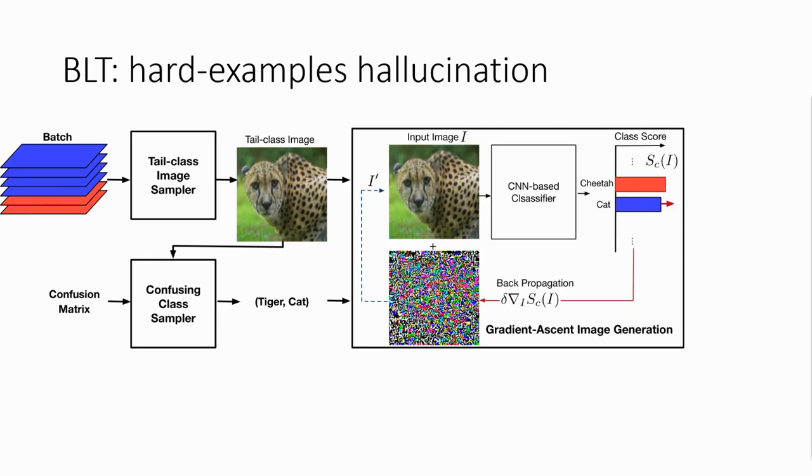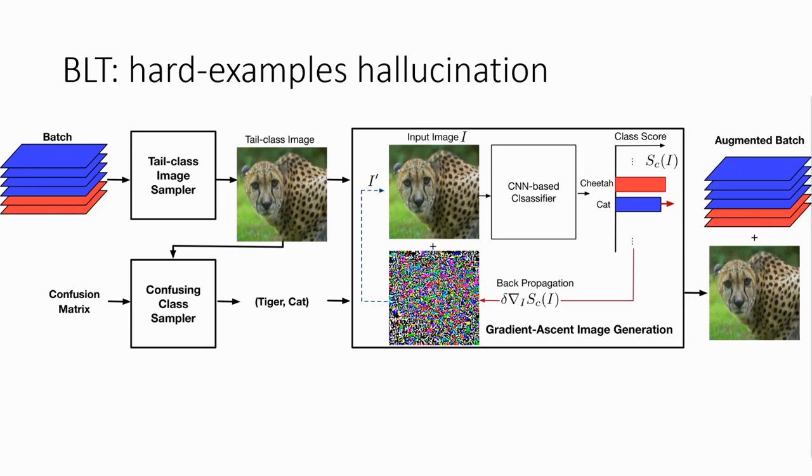Next, using a gradient descent image generation, we're adding a small perturbation into the tail image, cheetah, so that our current classifier would misclassify it as our target category, a cat, with some minimum confidence threshold. Finally, we're adding the newly hallucinated image to the current batch and proceed with the training process as usual. The difference being now having more images in the batch that are specifically tailored for the benefit of the few-shot or tail categories.